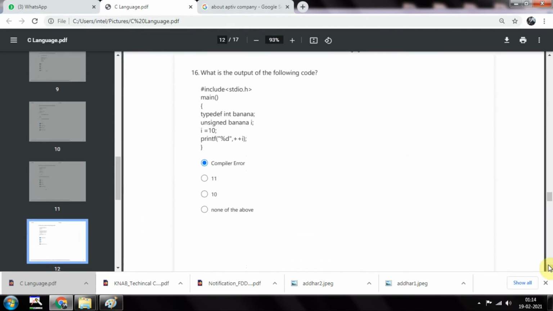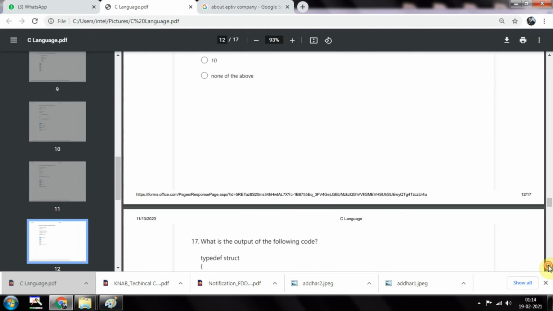What is the output of the following code? So typedef int banana, then unsigned banana i equal to 10, printf percentage d plus plus i. So it will throw a compile time error here.